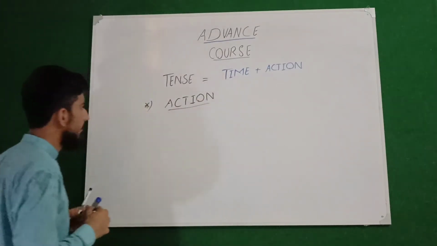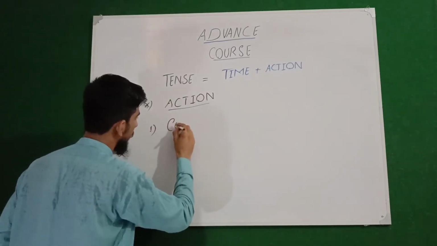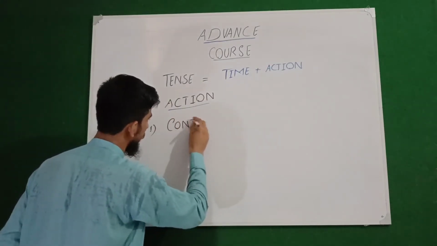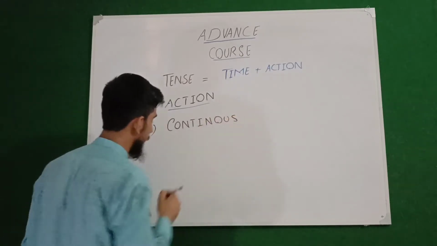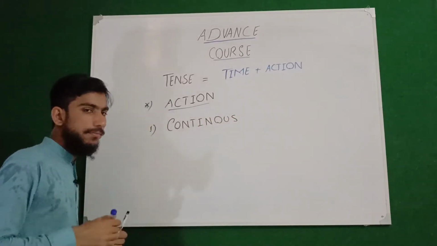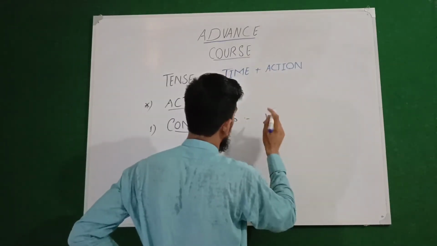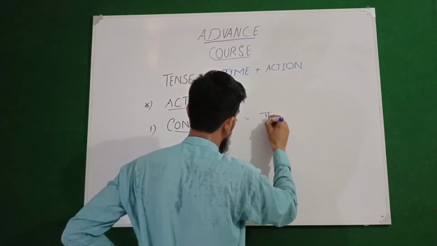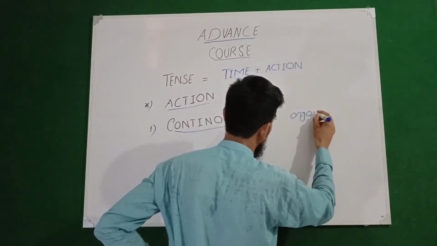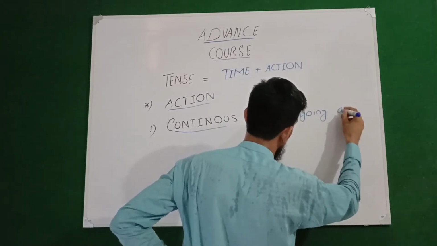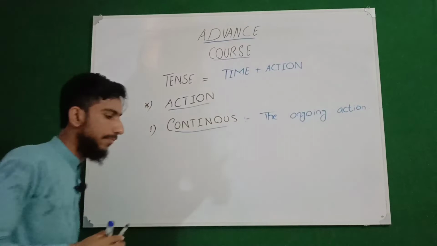Number one, continuous action. So what is continuous action? This is basically the ongoing action. The ongoing action is basically called continuous action.